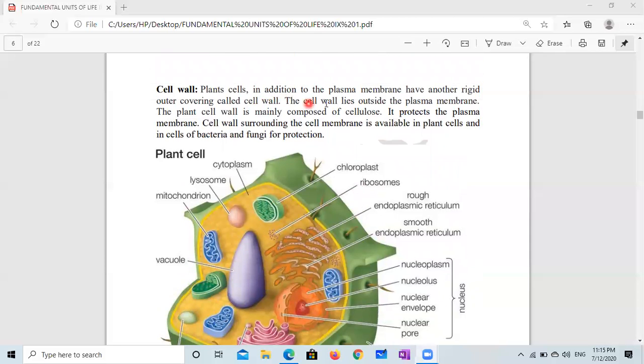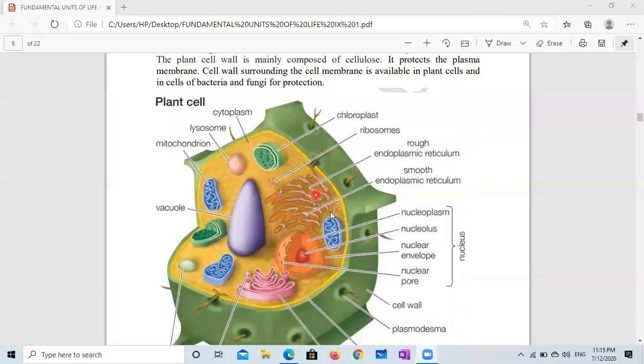Plant cells, in addition to the plasma membrane, have another rigid outer covering called the cell wall. The cell wall lies outside the plasma membrane. The plant cell wall is mainly composed of cellulose. It protects the plasma membrane. The cell wall surrounding the cell membrane is available in plant cells and in cells of bacteria and fungi for protection. So this is about the cell wall. We have discussed the cell membrane and also the cell wall, which is present in the plant cell.